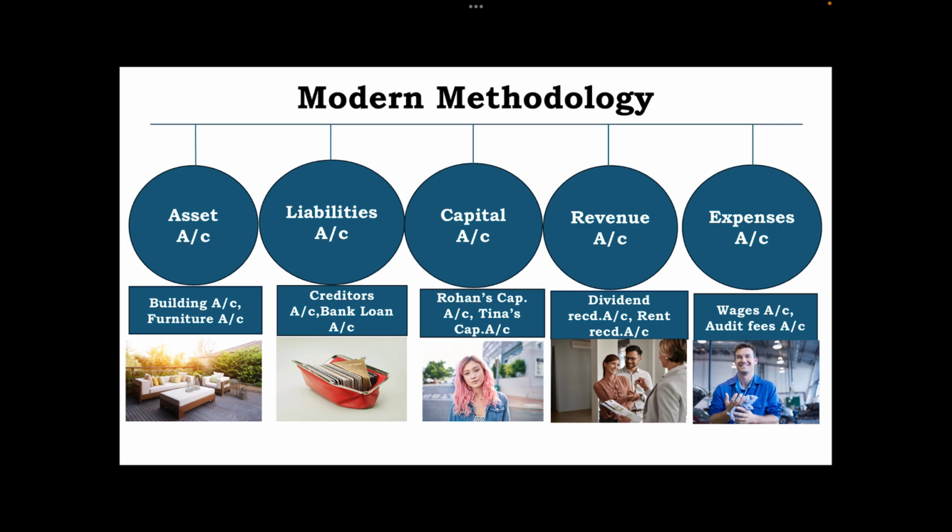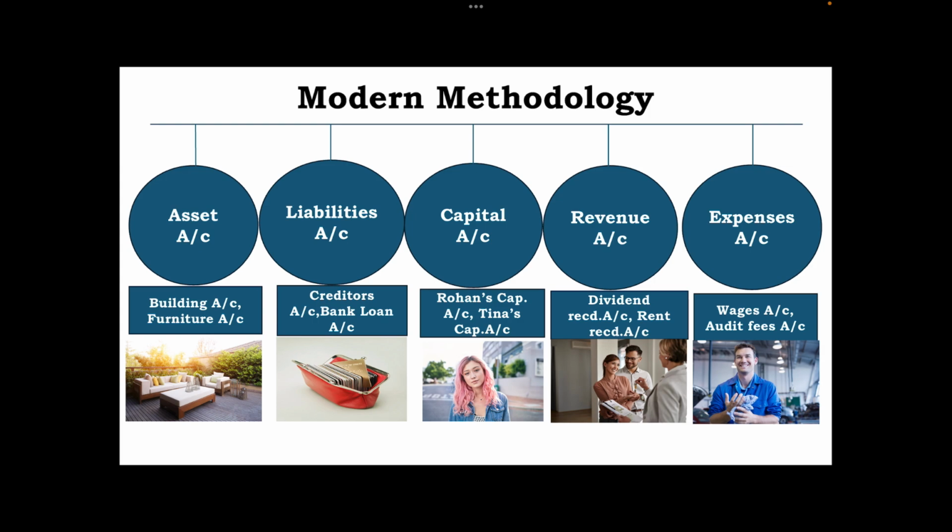Now we'll see the modern methodology. This is all simplified, made easy to understand. So this is bifurcated into only 5 types of accounts: asset account, liabilities account, capital account, revenue account, and expenses account. Asset accounts, as we have seen, are land and building, plant and machinery, furniture and fixture, computers and servers.